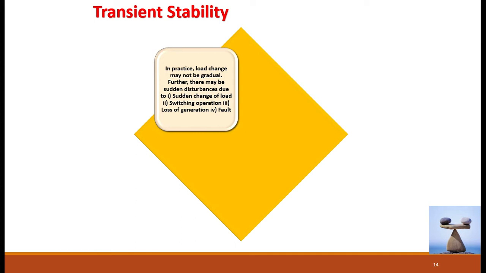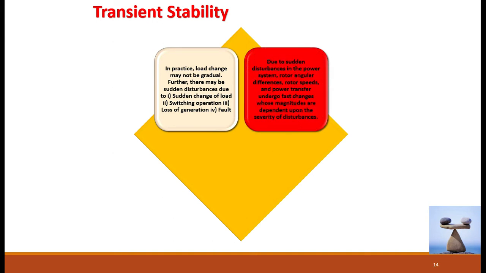Then the third category is loss of generation. Some generator goes out of order for one reason or another. That is also a very large change in the system parameters. Then ultimately a fault is a cause of large changes in the system. It may be loss of generation, a fault, a switching operation, or a sudden change in the load. In that case, a large change occurs, a large disturbance.